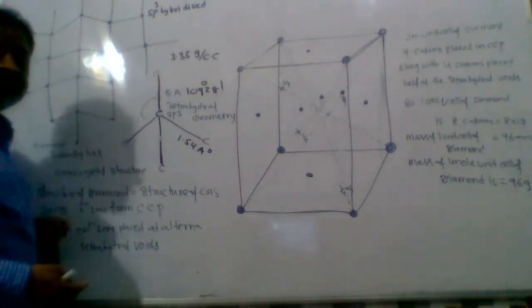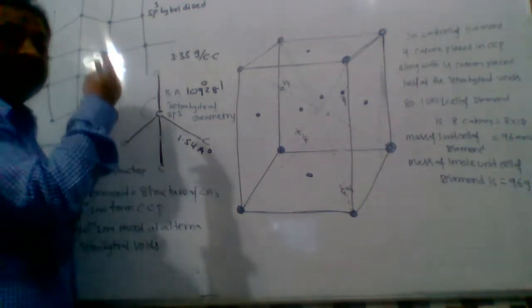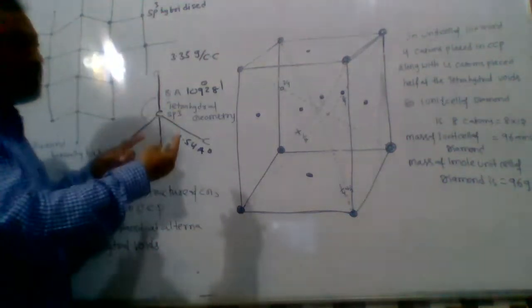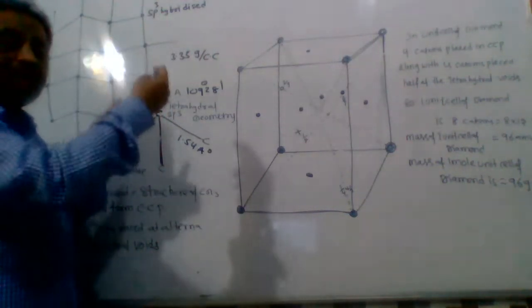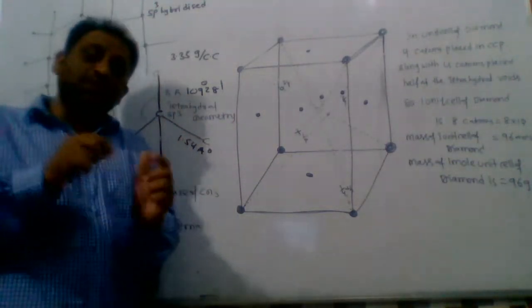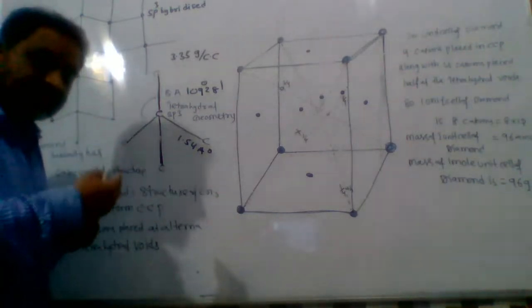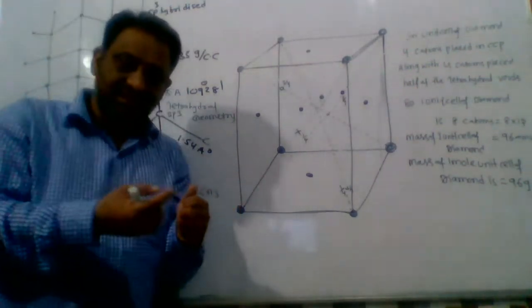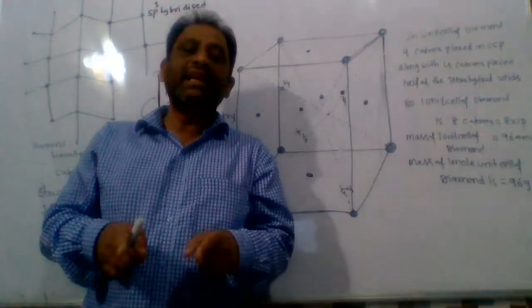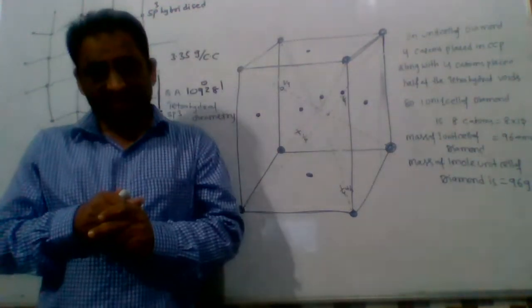It requires a large amount of energy to break the bonds. Diamond is an inert material. It is insoluble in polar solvents and non-polar solvents.